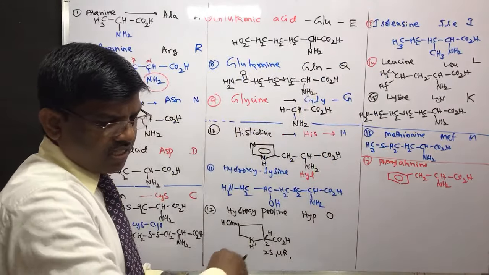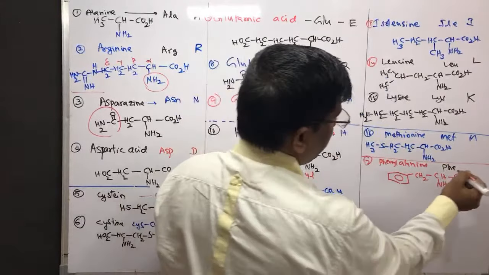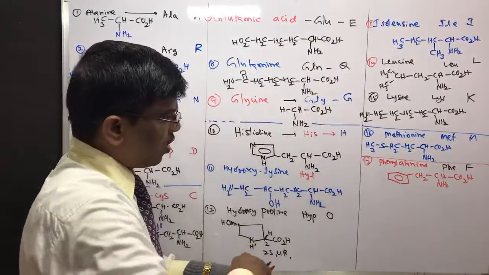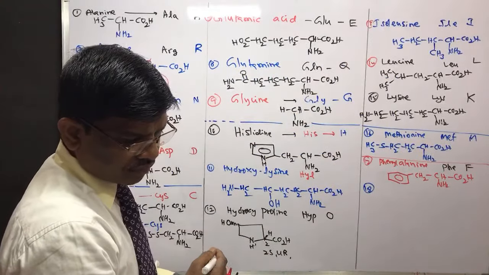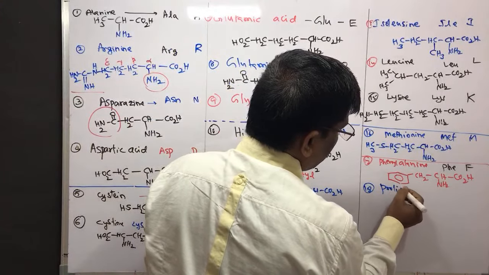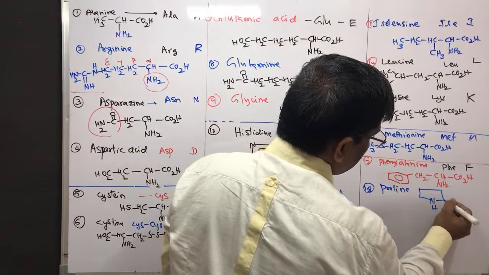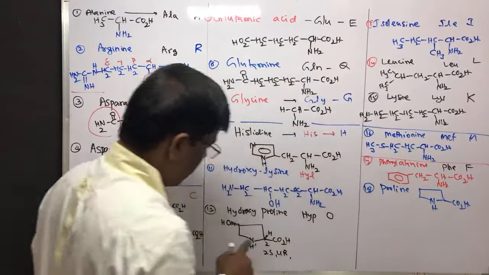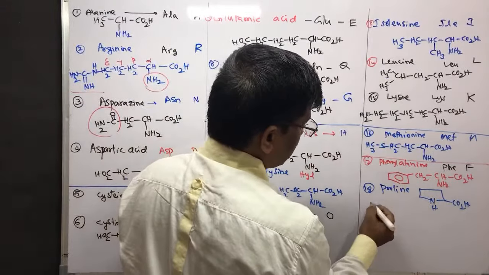Phenylalanine, and the abbreviation is PHE. It can be F. Followed by 18 is proline. This is the proline, NH carboxylic acid. So hydroxyproline is having hydroxy, but proline does not have this hydroxy group.